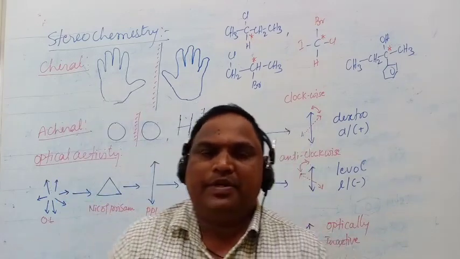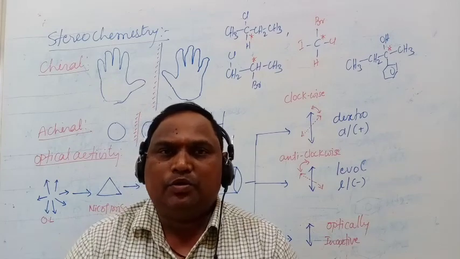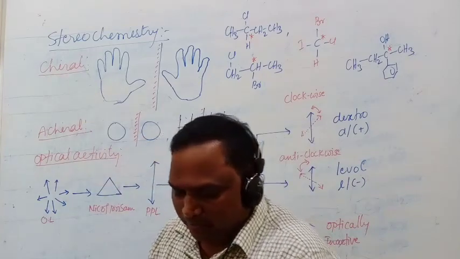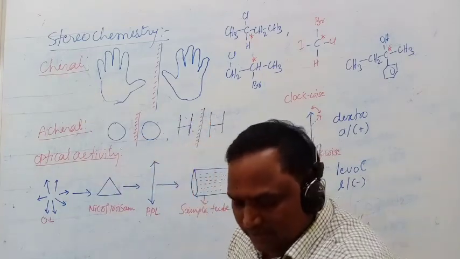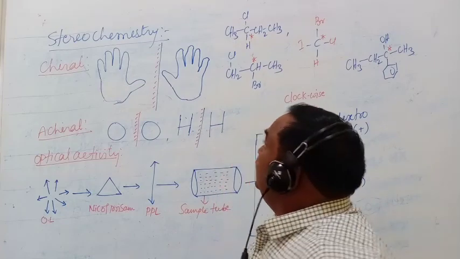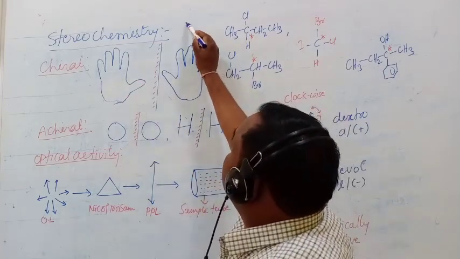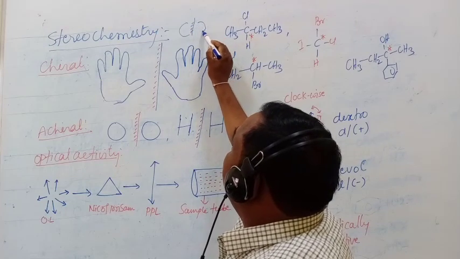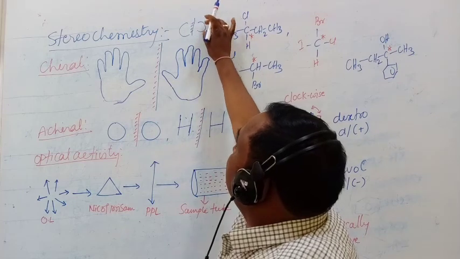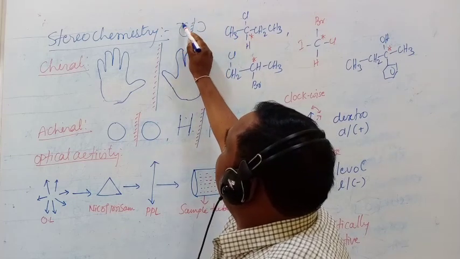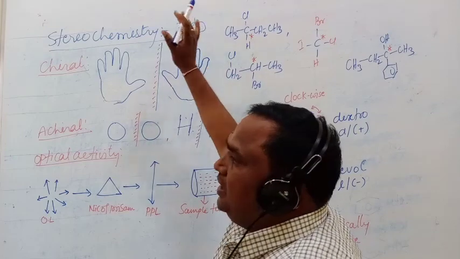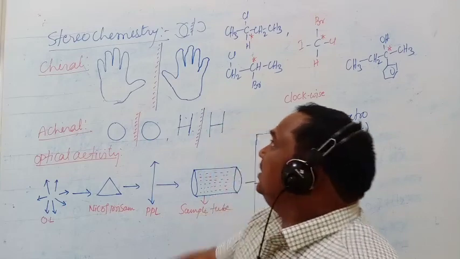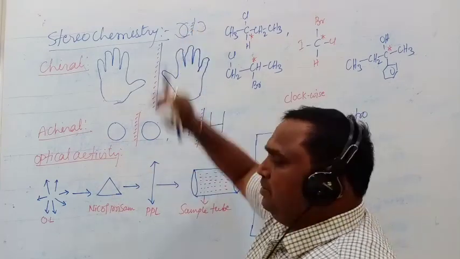So the objects which are non-superimposable mirror images are called chiral compounds. Another example for chiral is the letter C. If you write the mirror image for this one, you will get it like this. If you take this one and this one, it will not exactly fit one over the other. So they are non-superimposable mirror images.